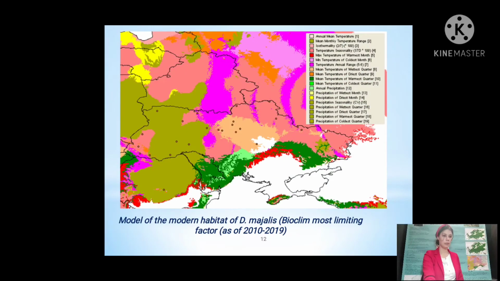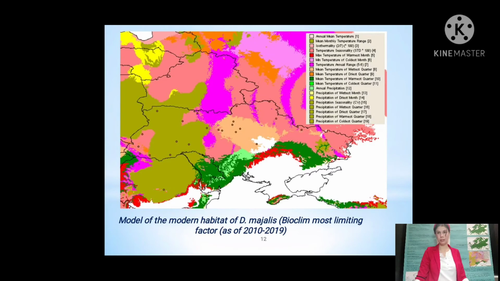As can be seen from the obtained model, at the southern border of the Dactylorhiza maialis range in Ukraine, 2 bioclimate indicators are limiting: the maximum temperature of the warmest month and the average temperature of the warmest quarter. And as can be seen from the table, this species is sufficiently stenobiontic in relation to these indicators. That is, the reduction of the southern part of the Dactylorhiza maialis range in Ukraine is likely to result from an increase in summer temperatures.